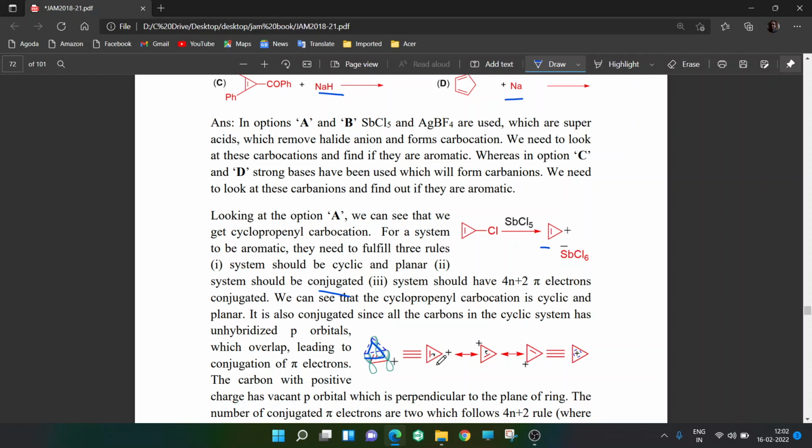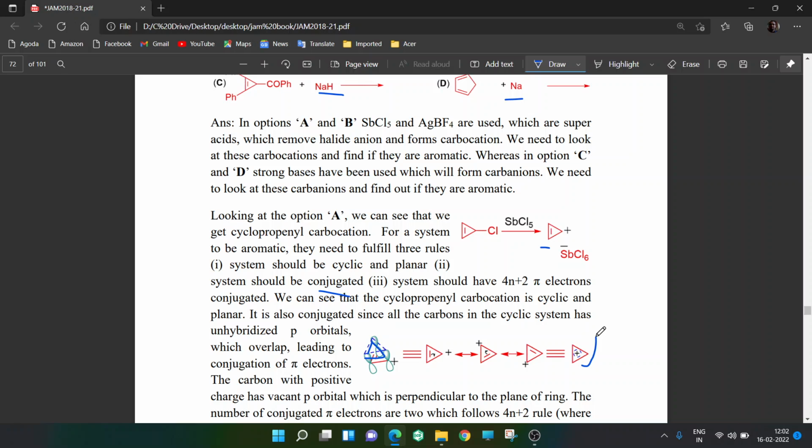So if you want to show the structures, you can show canonical structures like this. This pi bond moves here, you get a positive charge. This moves here, you get a positive charge. So you get this carbocation. Okay. So this is what you get as a species. So it is following all the rules.